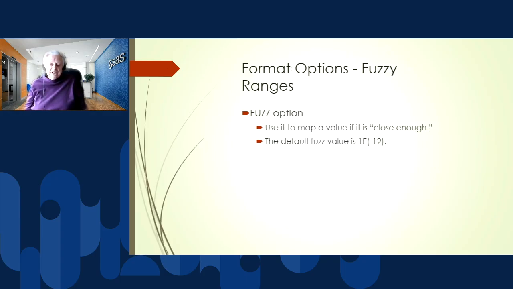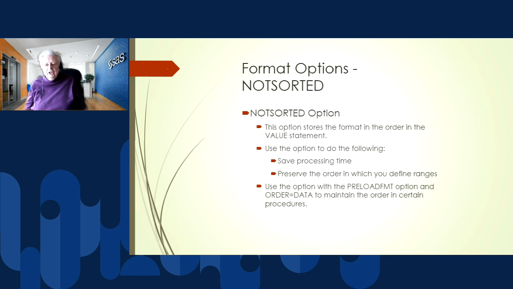So again, the fuzz option allows us to map a value if it's close enough. And here, 1e to the minus 12 is a default value. The not sorted option, again, saves processing time and preserves the order that we define the ranges. And you can use this with the preload format option to maintain the order in certain of our procedures.